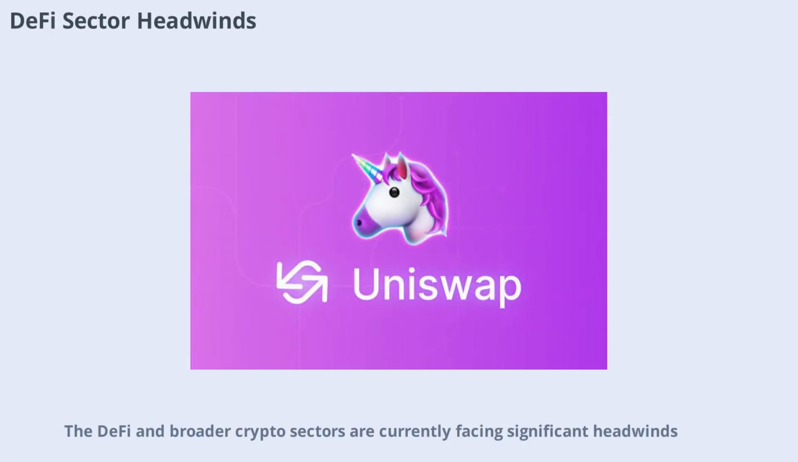DeFi and broader crypto sectors are currently facing significant headwinds. Regulatory risks, macroeconomic uncertainty, capital outflows from risk assets, and increasing competition all weigh on the potential for a strong UNI rally. These challenges make it difficult for any token, even one as prominent as UNI, to achieve outsized gains in the near term.